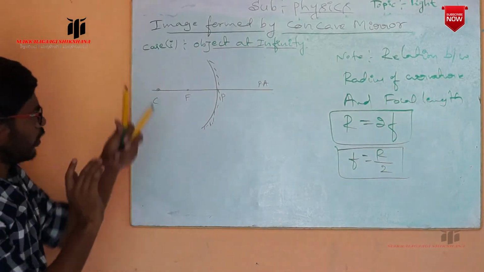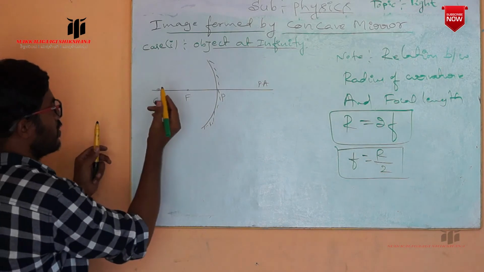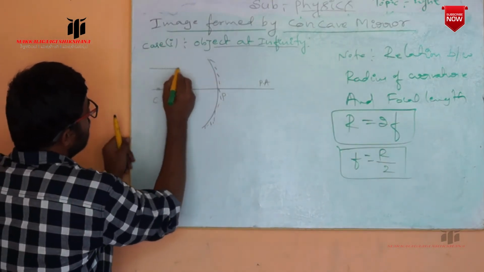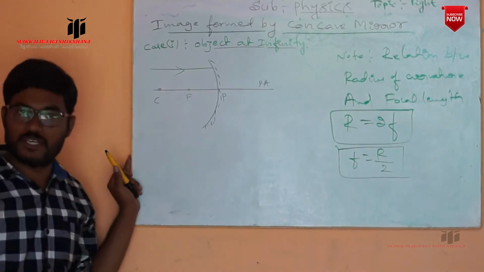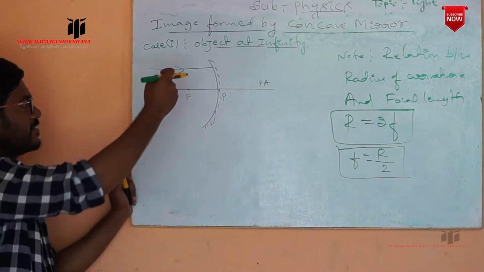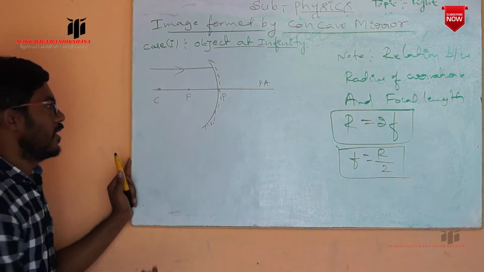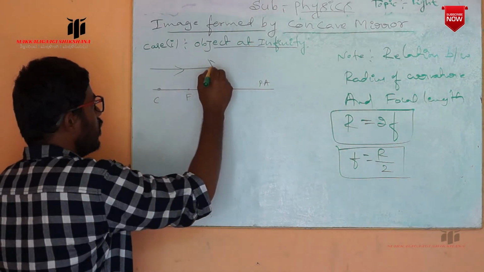Okay. Now, in this case here, we are considering the ray of light which is incident parallel to the principal axis. In the previous part we already saw, if the ray is incident parallel, what happens? The reflected ray passes through the focus.